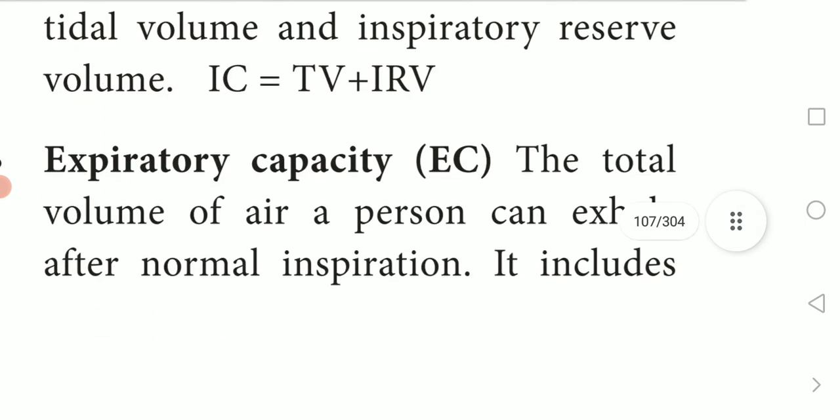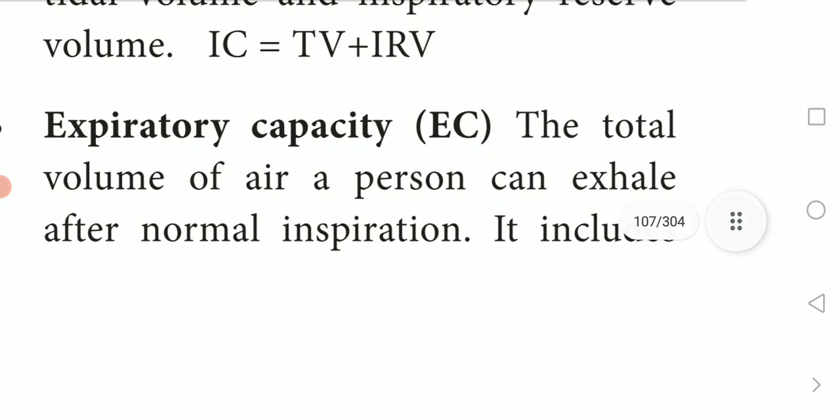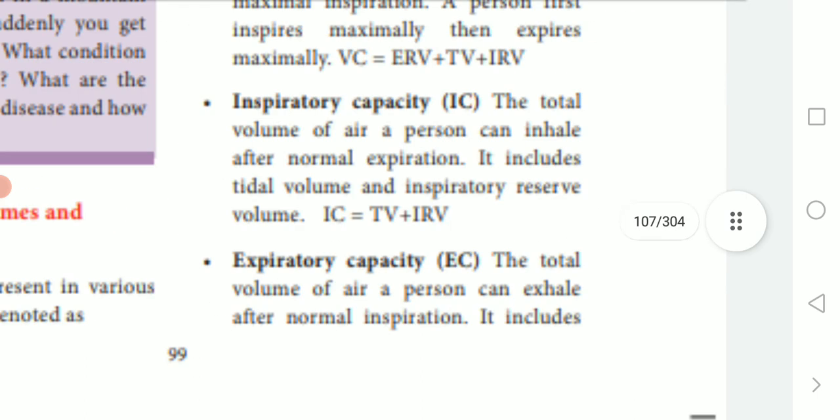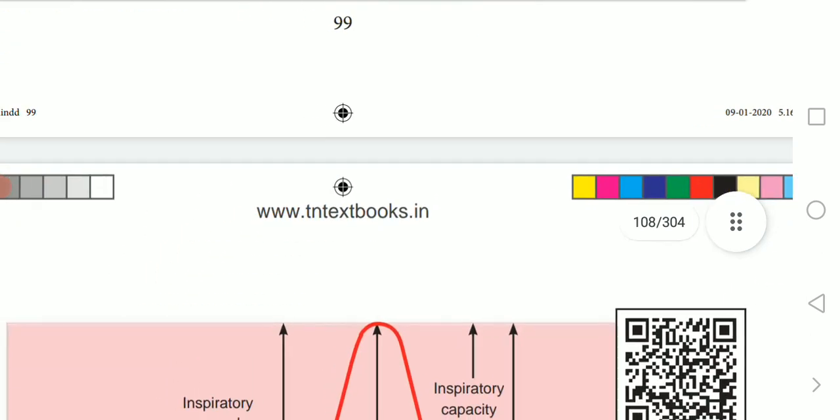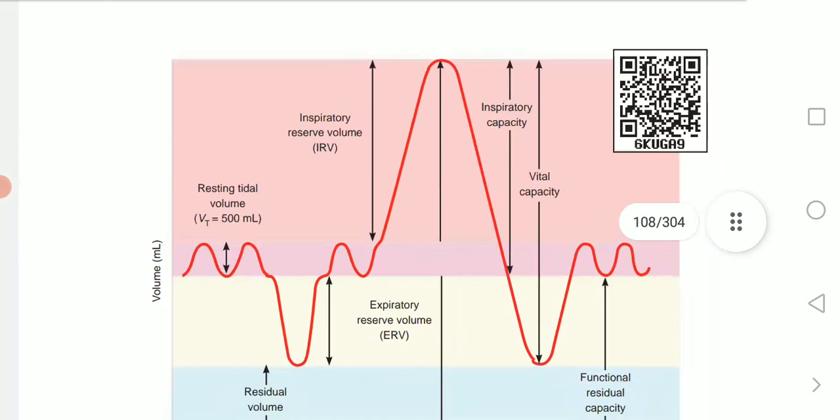Then the next one is EC, expiratory capacity. The total volume of air a person can exhale after normal inspiration.